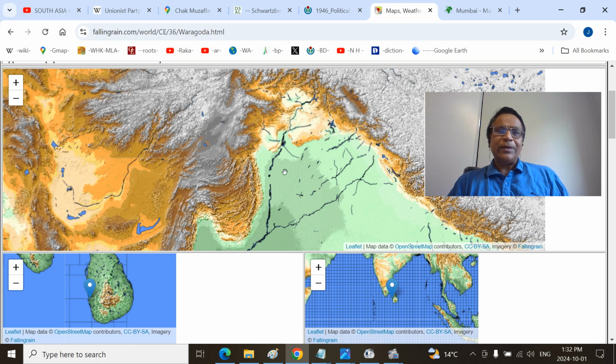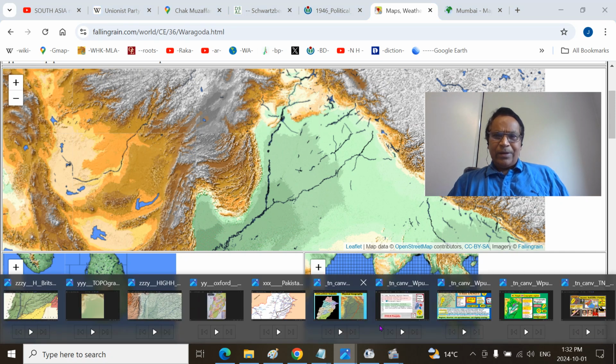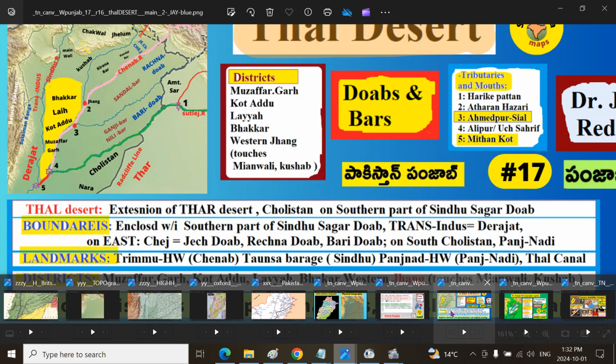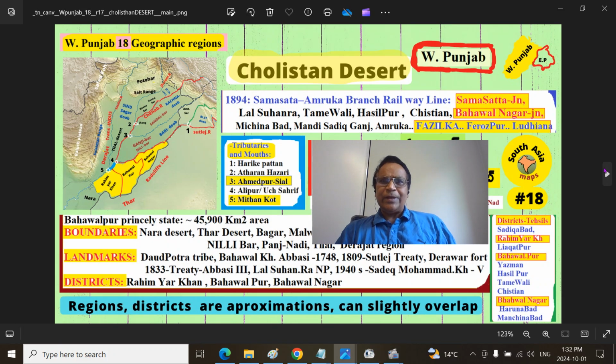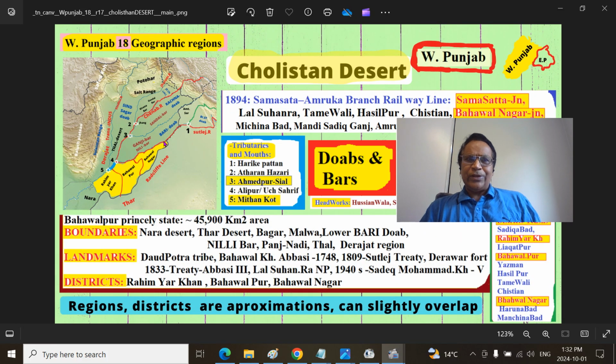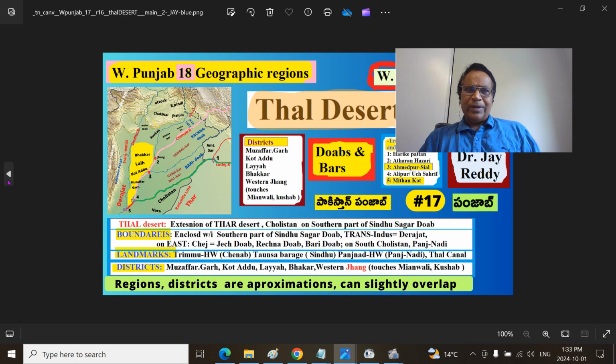You can see this part is the Thal Desert, Sindhu Mata River, and the Trans-Indus region, that is the Dera Valley, Derajat region, south of Satluj. You can see Cholistan Desert, that is the Bahawalpur princely state. So I think I covered most of it, and we will explore further in the next part, the Cholistan Desert region, that is the Bahawalpur princely state. In part 18, we'll explore. So that's what Thal Desert I have covered.